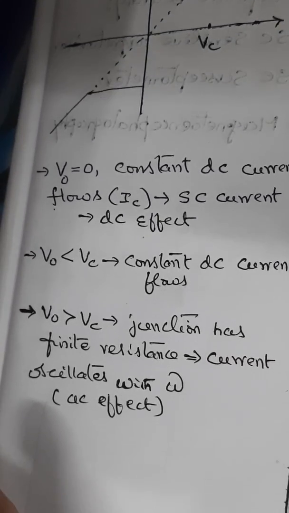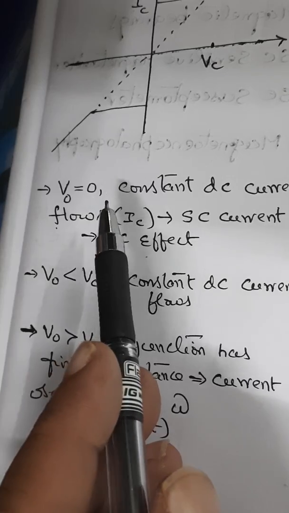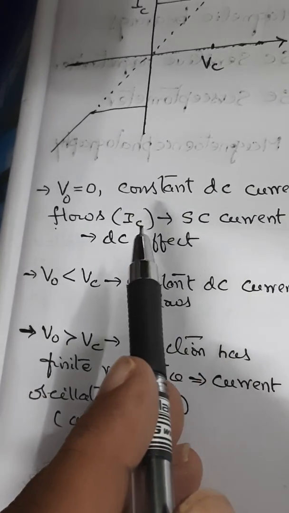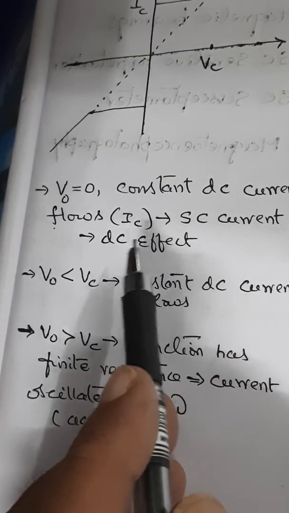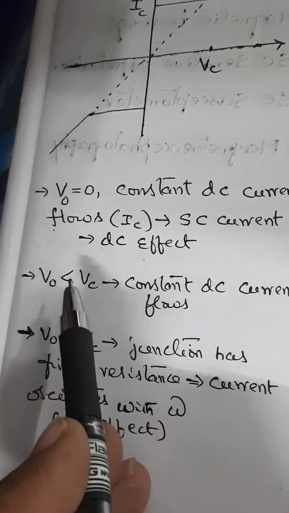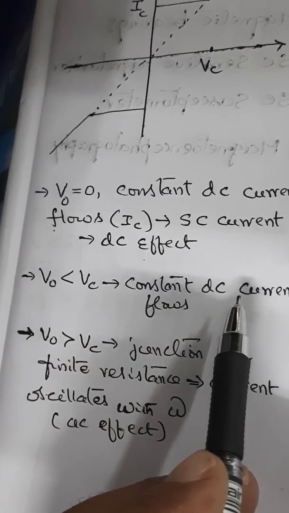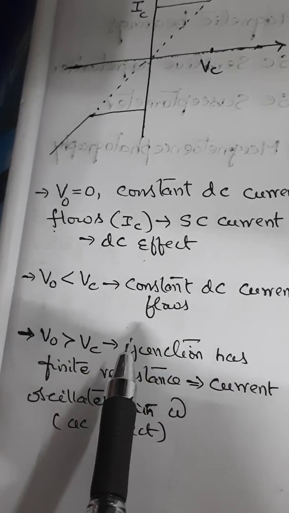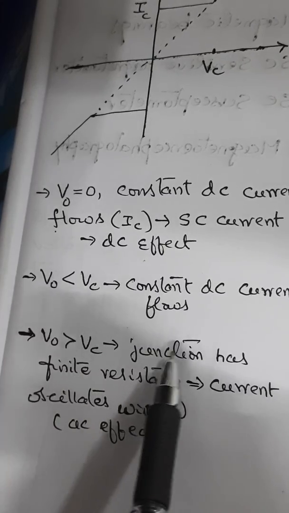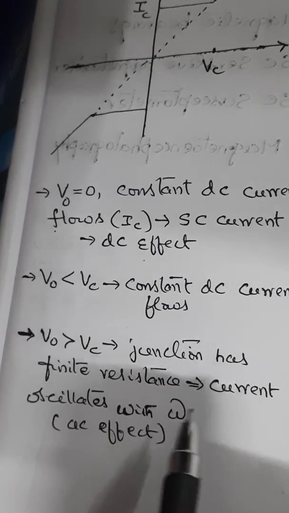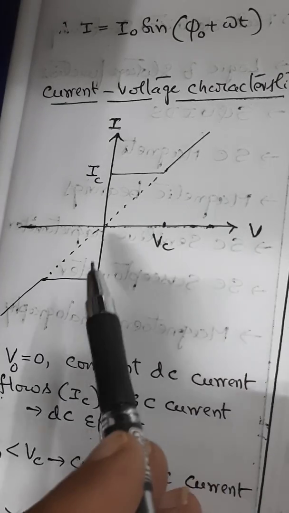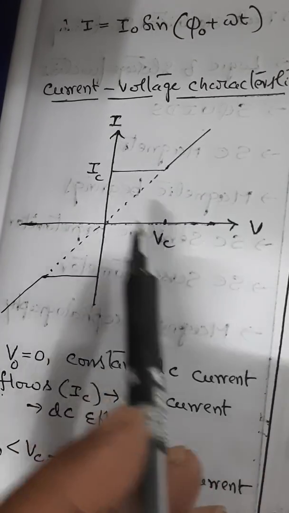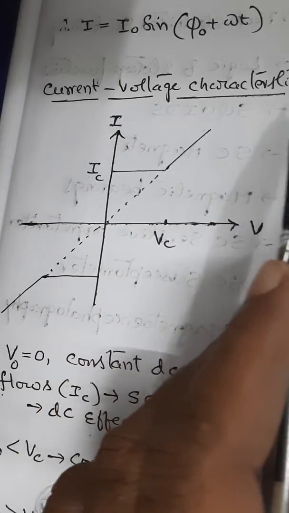So three states are there. When the applied potential is 0, constant DC current flows. That current is represented as IC. That current is also known as superconducting current, and the effect is the DC effect. When it is less than the critical value, only constant DC current flows. But when it is more than the critical voltage, the junction will offer some resistance, because the current produced oscillates with a certain frequency. So this is an AC effect. You can show both AC and DC effects of the Josephson junction when you study the current-voltage characteristics.